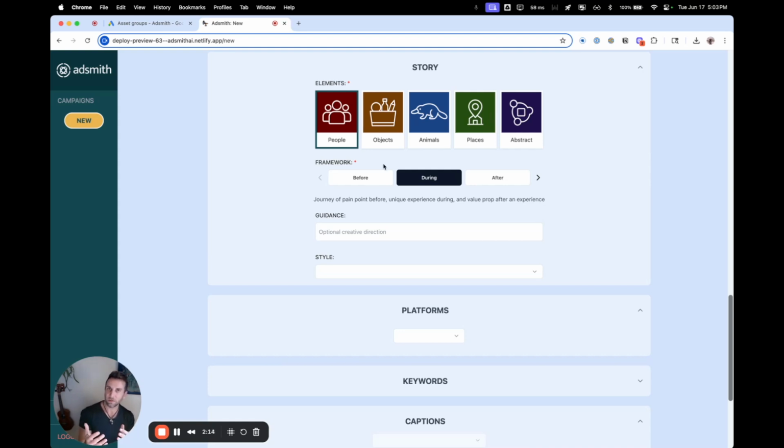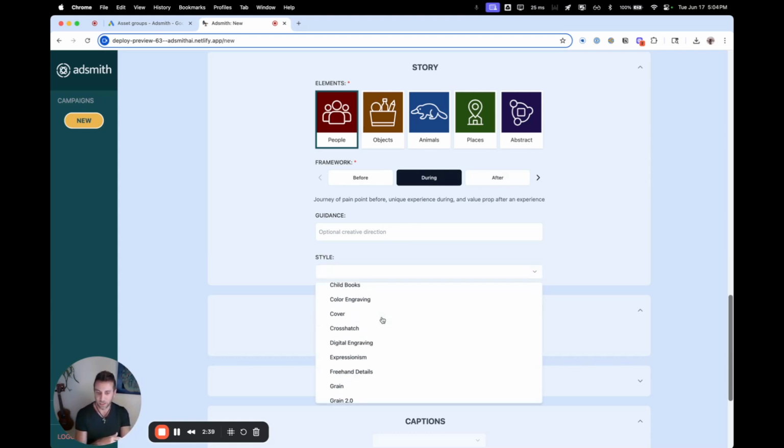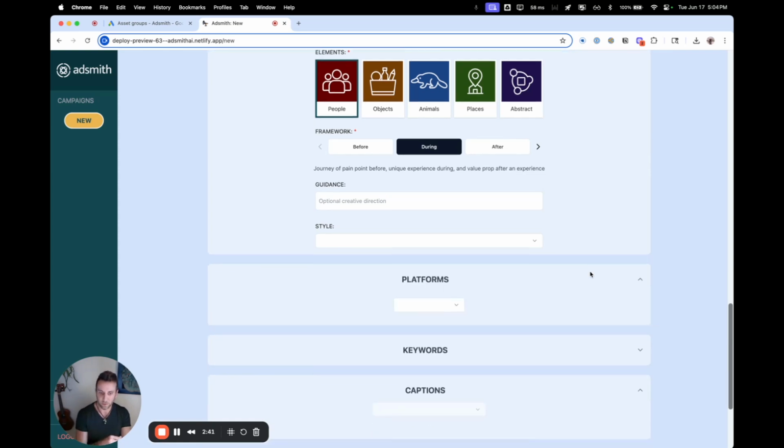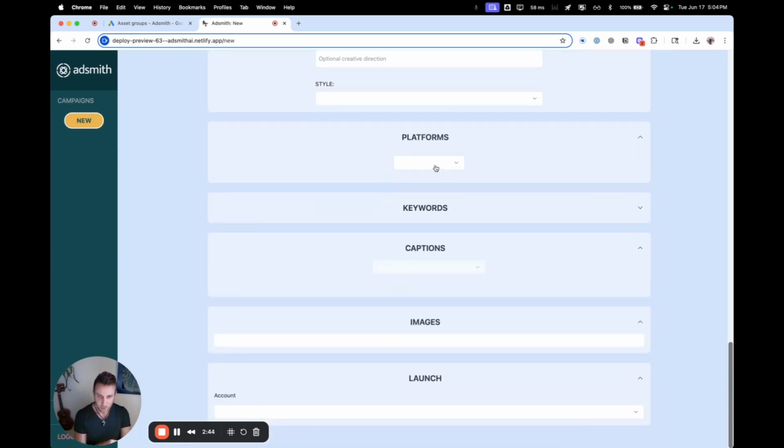Then we use a storytelling framework, and this is to make the AI a little bit more creative. We tell it, hey, there's a 3-step storytelling framework, do this part of it. Doesn't really matter which one you do to start. You can try a bunch of different experiments, and the system is going to try things and learn, just kind of kicking it creatively in a slightly different direction. Here we're going to go with, sure, the during experience of a before, during, after framework. And then you can do some stage direction with guidance and then visual styling as well, but we'll just stick with photorealistic for now.